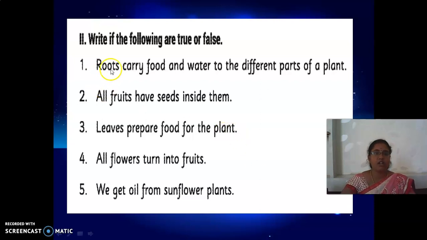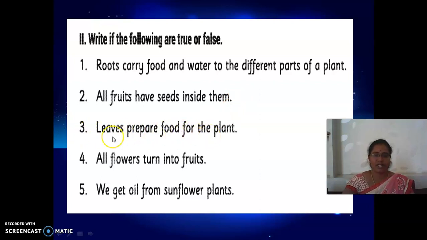The first question is roots carry food and water to the different parts of a plant. This is true or false, that you have to write. After the question is completed, you have to write here. The second question is all fruits have seeds inside them. True or false, you have to write here. The third question is leaves prepare food for the plant.